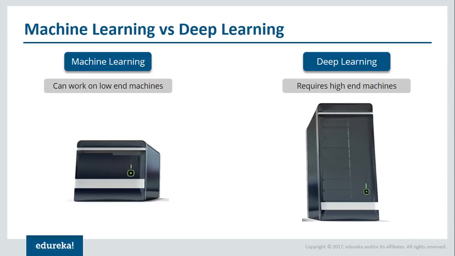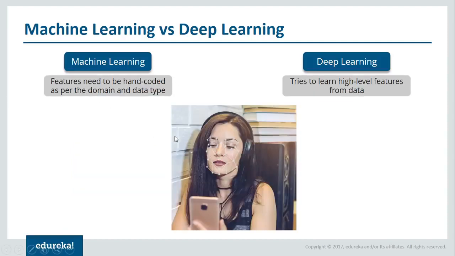Deep learning algorithms heavily depend on high-end machines, contrary to traditional machine learning algorithms which can work on low-end machines as well. And this is because the requirements of deep learning algorithms include GPUs, which are an integral part of its working. Deep learning algorithms inherently do a large amount of matrix multiplication operations, and that is the reason they require high-end machines. Let us look at the third difference.